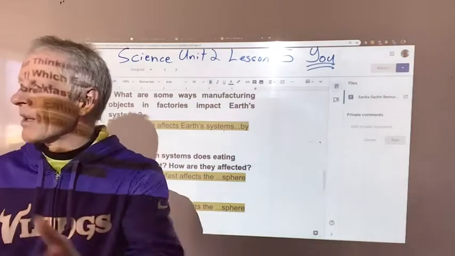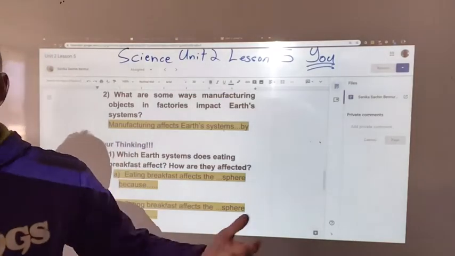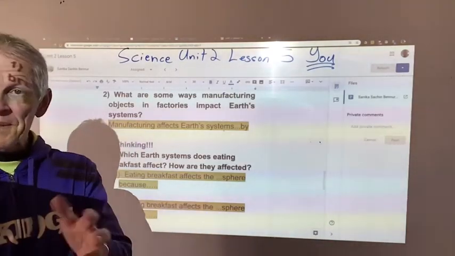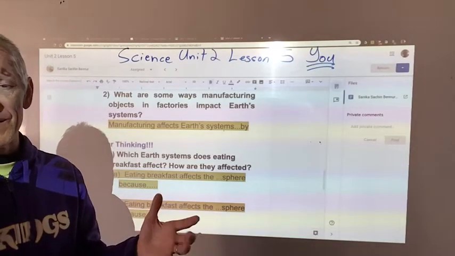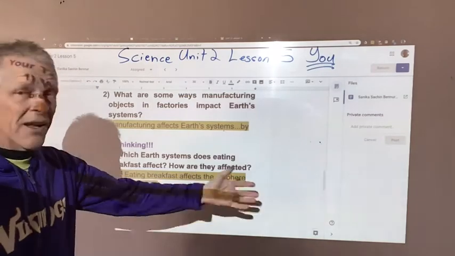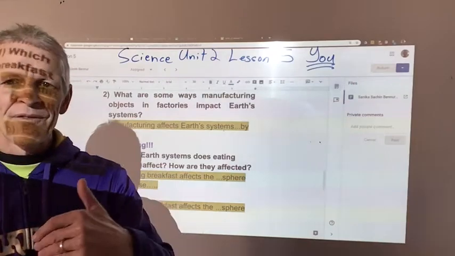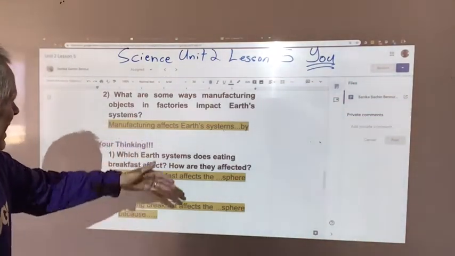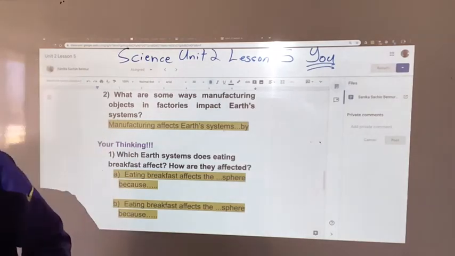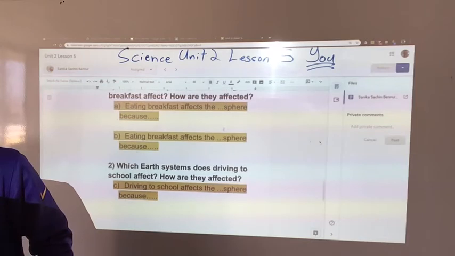And we also build buildings on top of the geosphere, and that changes the geosphere as it is, so it has an effect on the geosphere. We sometimes plant plants in the geosphere, which makes roots, which holds the geosphere from washing into the ocean. That also affects the geosphere. Many ideas. That's why you can go back and forth with this video and fill out some of these questions. So we did talk about affecting each one of the systems. Eating breakfast affects what sphere?